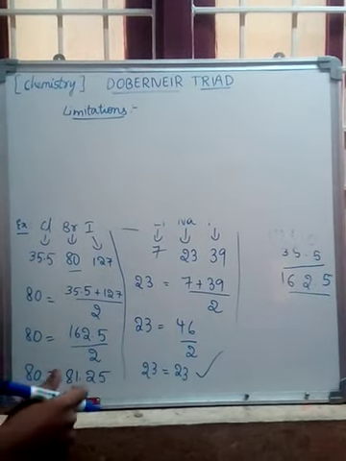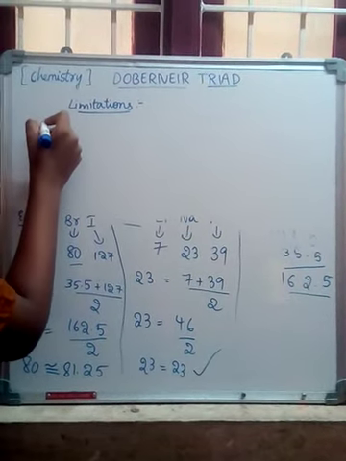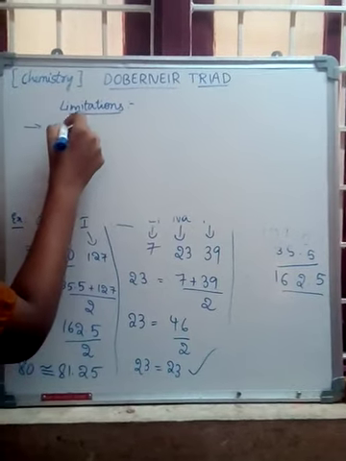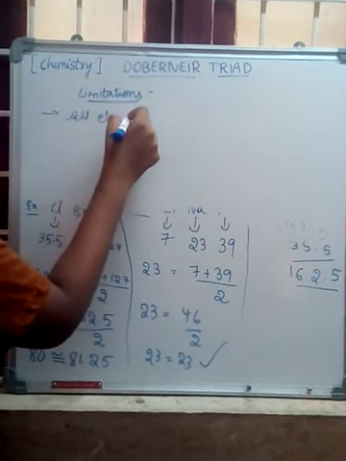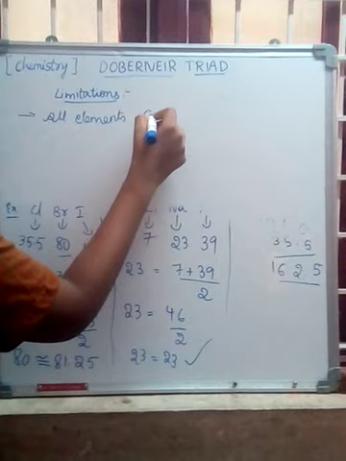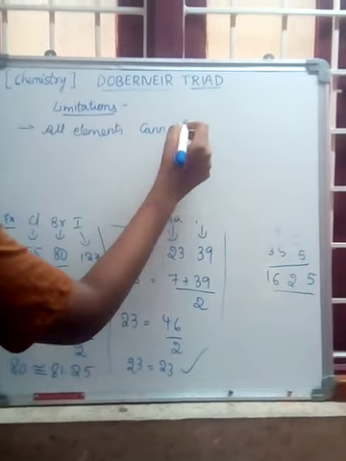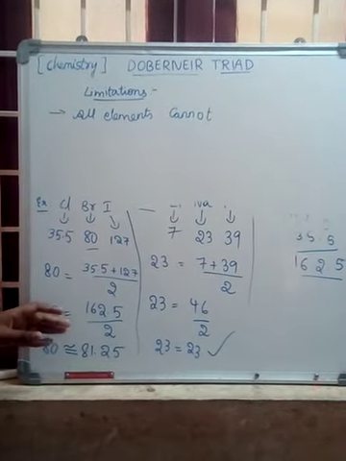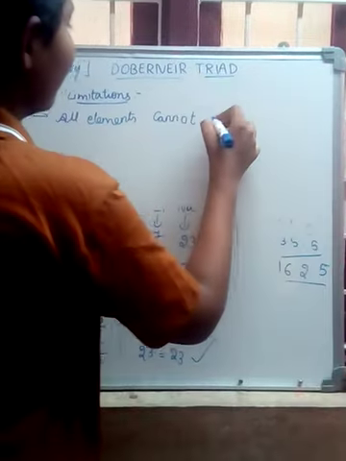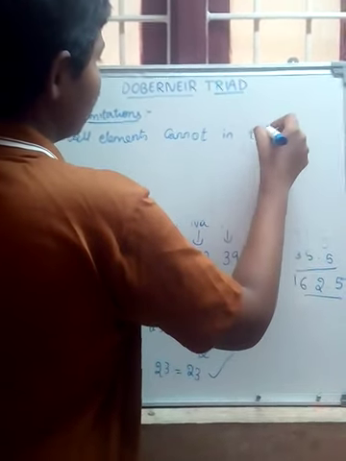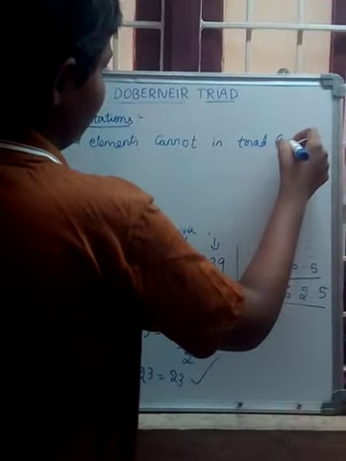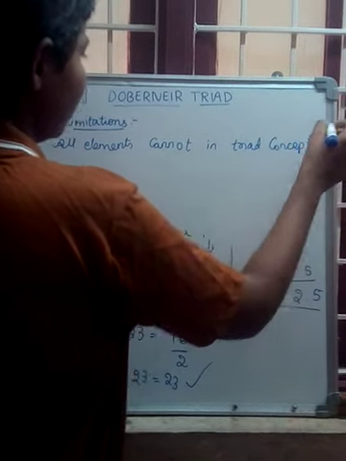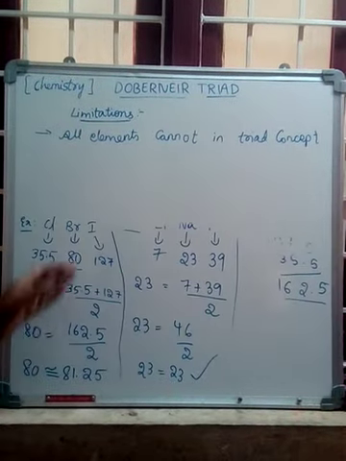The first one is that all elements cannot participate in the triad concept. The triad concept is this only, the 3 elements concept.